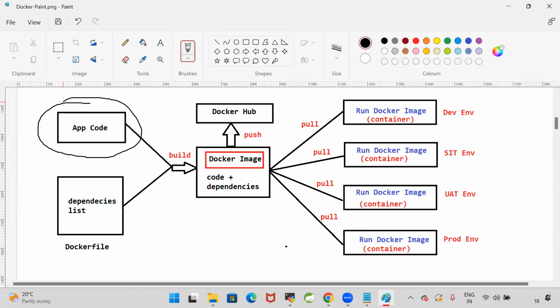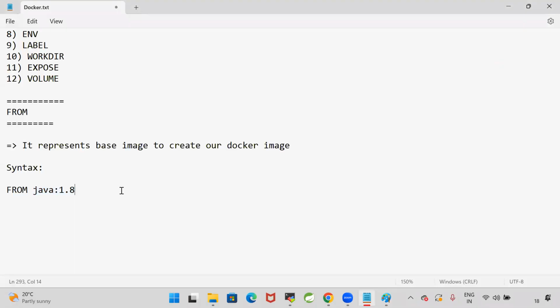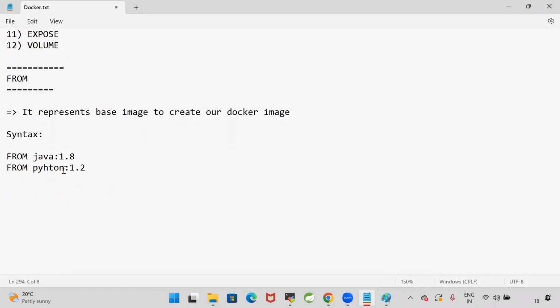To run this code, I need a Java image. So here, Java is called the base image. For example, when I go for Python, I want to use Python 3.2 as a base image to run my application. I want to use a MySQL database for my application, MySQL 8.5. Which software you want to create the image from and which version of the software you want, you can specify by using the FROM keyword.